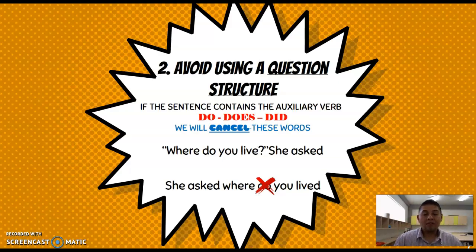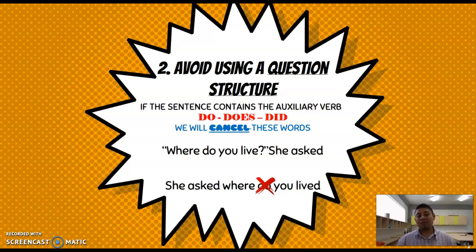In the case of questions which use auxiliary verbs such as do, does, or did, we are going to cancel these words. There is an example. "Where do you live?" she asked. In our explanation, we are going to say, "She asked where," then we drop the word do, which is not necessary in this moment, and then we continue with the sentence, "you lived." Remember the transformation in verb tense.